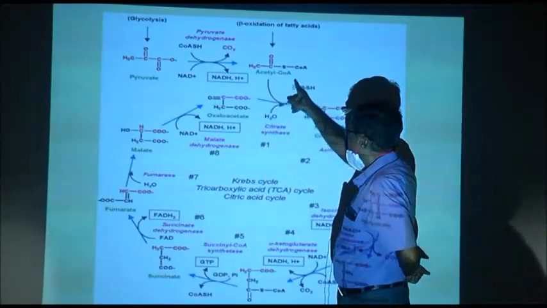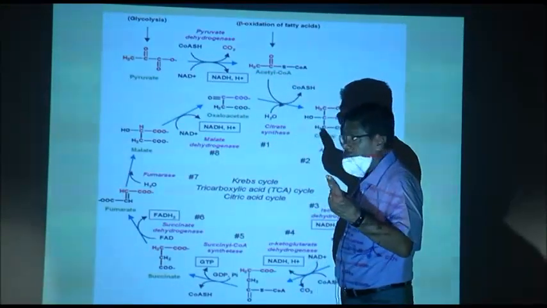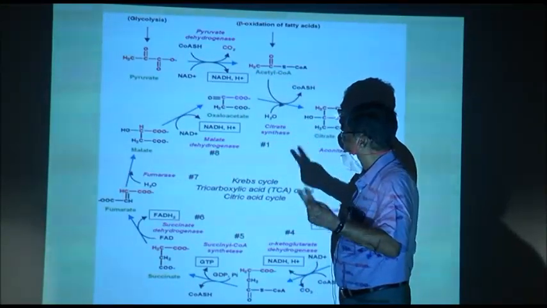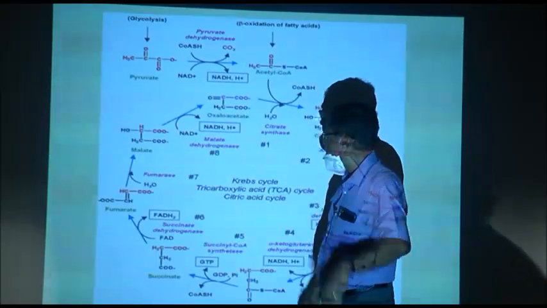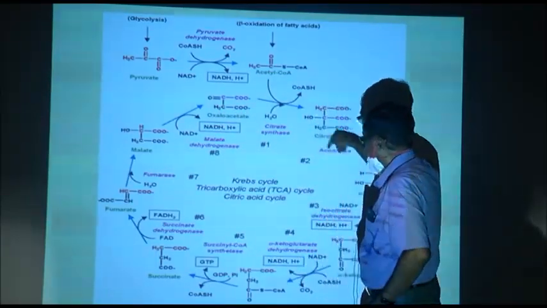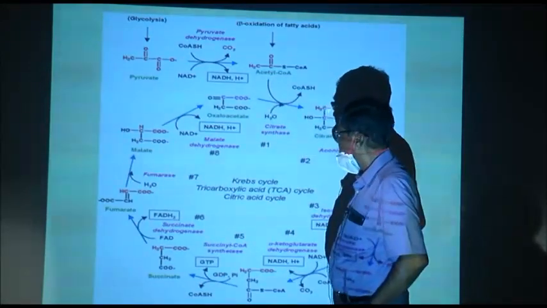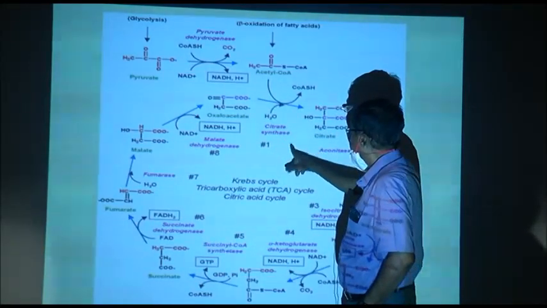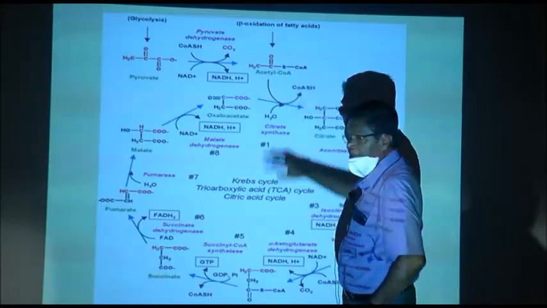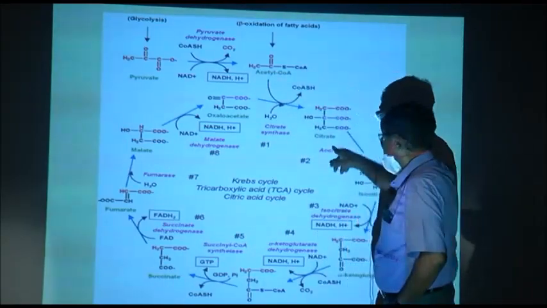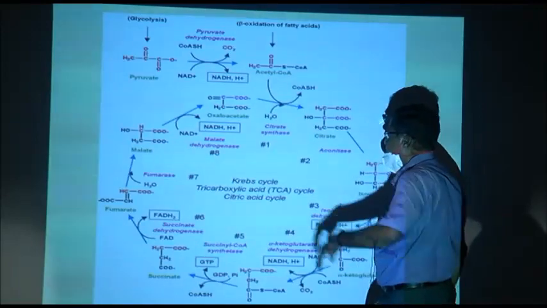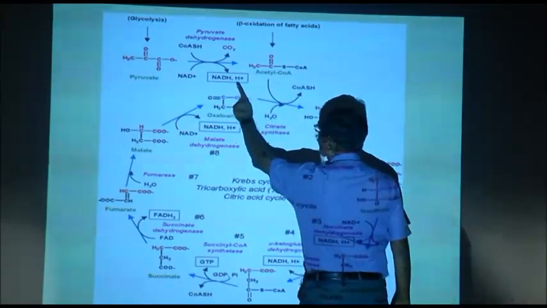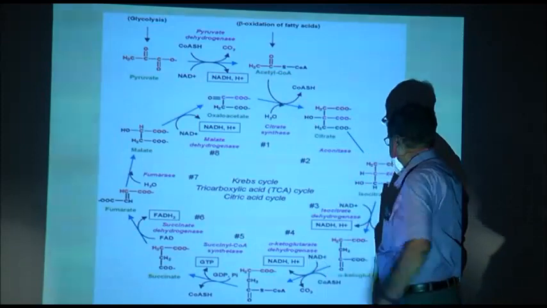Now, acetyl coenzyme A, which is a 2 carbon compound, combines with oxaloacetic acid, which is a 4 carbon compound, to form a 6 carbon citric acid in the presence of citrate synthetase, and coenzyme A is released. I am not going into the intricacies of that. Now, here 2 NADH plus H plus are formed.